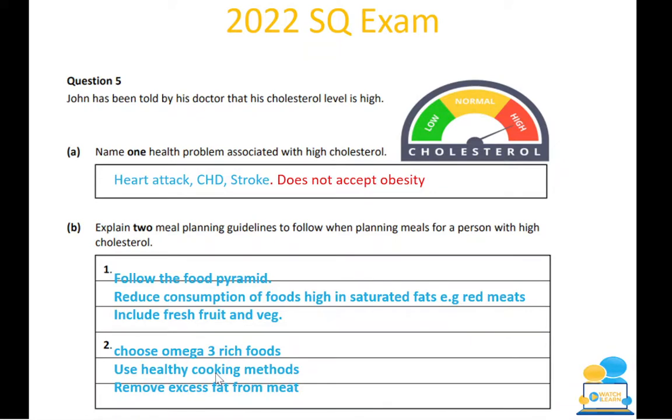So thinking back to the previous slide, you're talking about the likes of steaming instead of grilling, because you're not adding extra oil, which is then increasing the calorific value. You could also remove excess fat from meat, so that's the likes of taking your fat off your rashers and your pork chops, okay? So in total, this would have been worth 8 marks, and this would have been a high standard when people are answering in this year's exam.